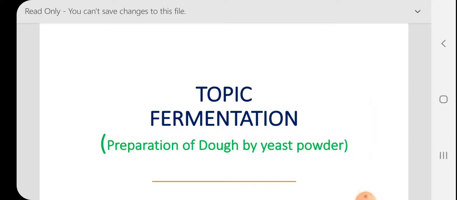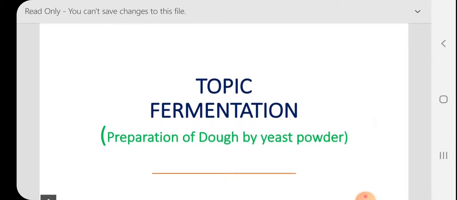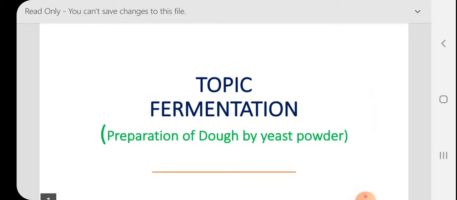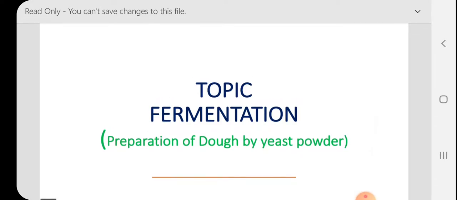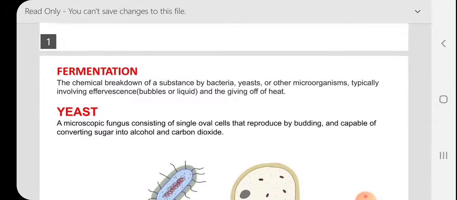So yesterday we started the introduction to microorganisms part 2. Today we are going to start with the fermentation topic. We are going to learn what fermentation is, what yeast is, and the preparation of dough by yeast powder, and what changes you will see in the dough when you add yeast powder. Okay? So, for this, first of all, we have to know what fermentation is, children.